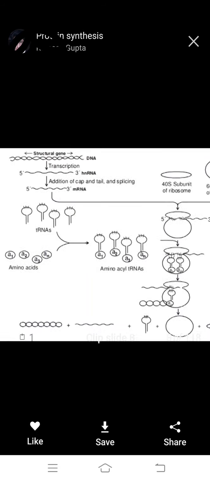Okay, in this diagram we observe the structural gene, the double helical DNA, then transcription by RNA polymerase enzyme, and 5 prime to 3 prime is important. hnRNA is important.